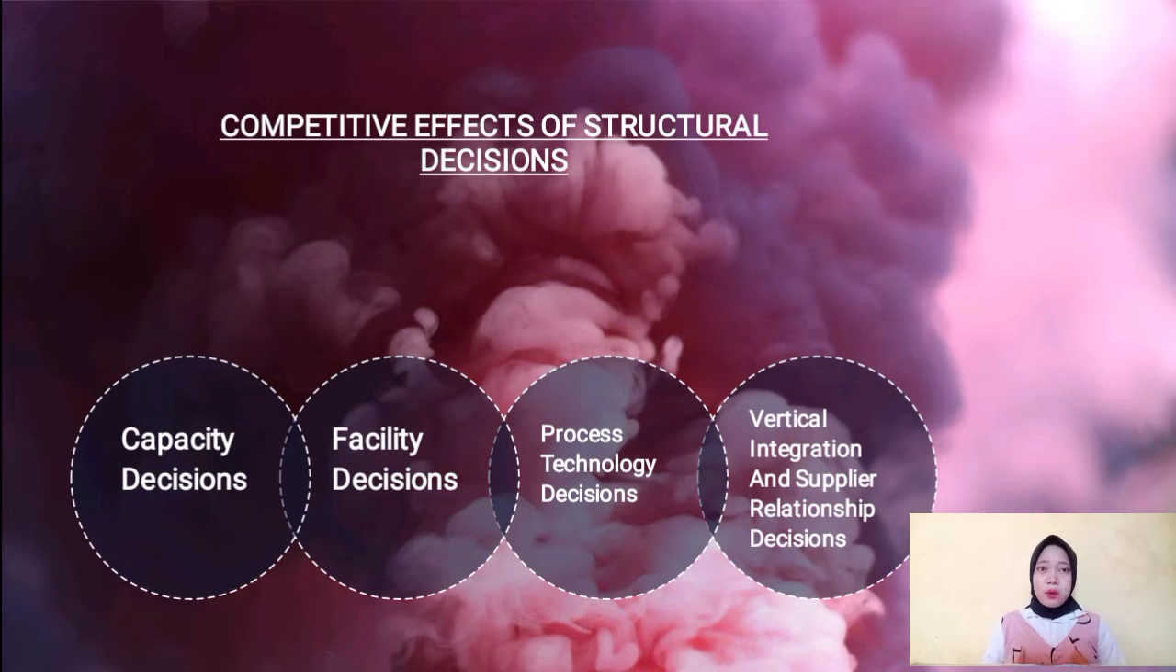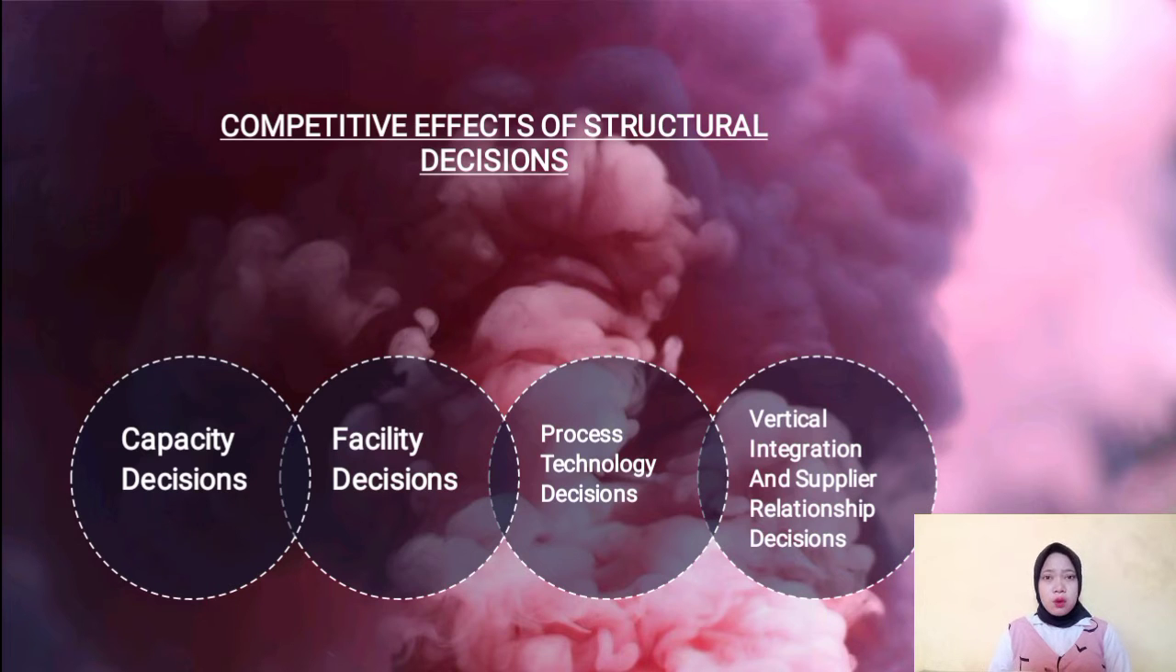Number 3, process technology decision. A strategic process can result in lower labor costs and reduce the amount of inventory on hand, maybe a JIT system. Technology can result in better quality and more uniform products as opposed to human errors and imperfection, and also variable completion times.